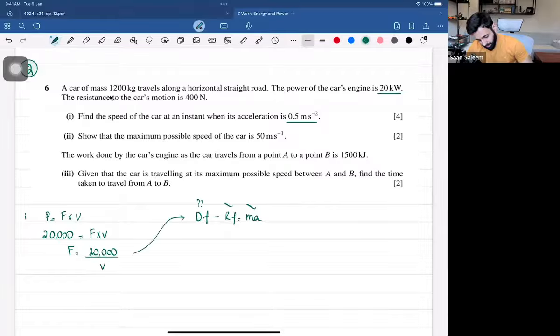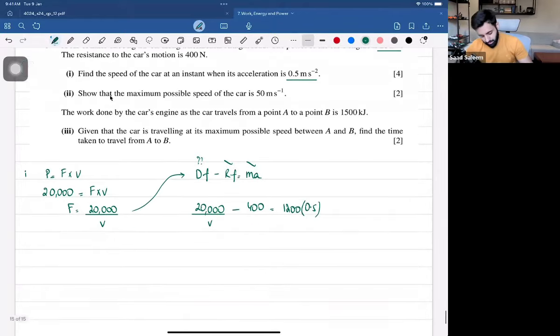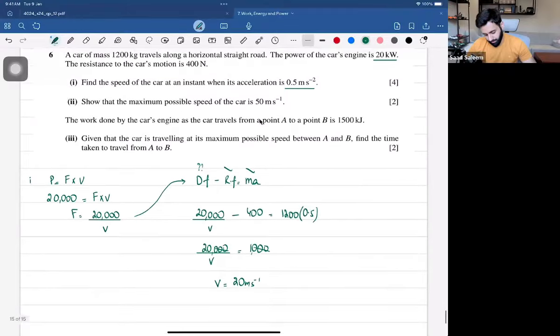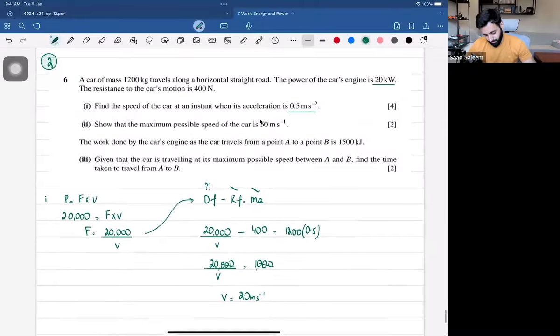Now let's plug in this driving force over here. So 20,000 upon the velocity minus the resistive force, which is constant and it's 400, equals mass times acceleration. That means 1200 times 0.5. And all you have to do now is solve this. So let's solve this step by step. 20,000 upon V. 1200 into 0.5 is 600. 600 plus 400 is 1000. So we can cross out the zeros and velocity is equal to what? Velocity is equal to 20 meters per second. Now, as always, take a good look at it. Let me know if there is any question.